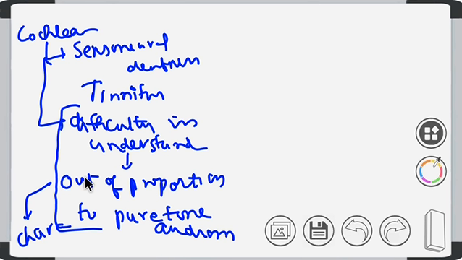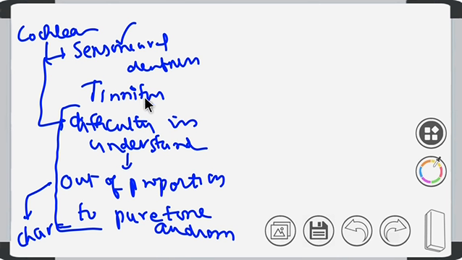So what is the characteristic feature of acoustic neuroma? It is difficulty in understanding speech out of proportion to pure tone audiometry. Clear? This is the characteristic symptom. So what are the cochlear symptoms?